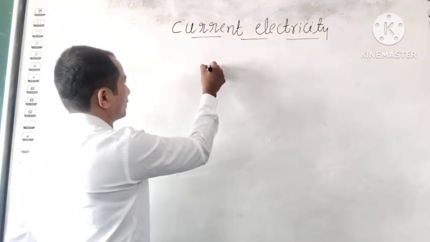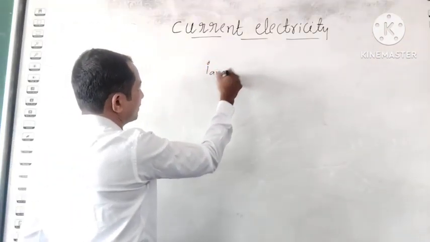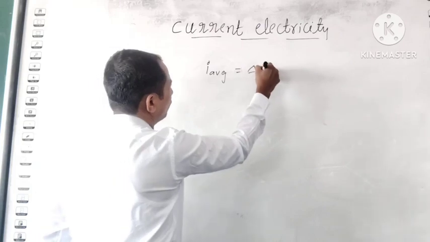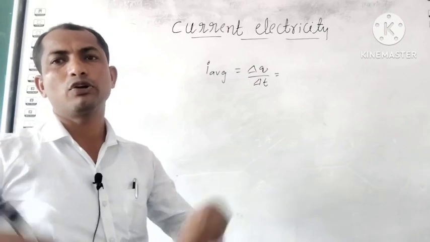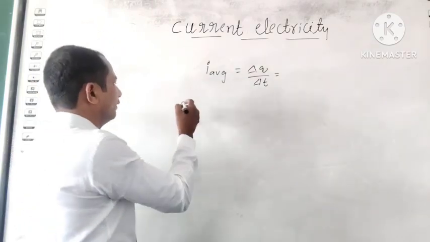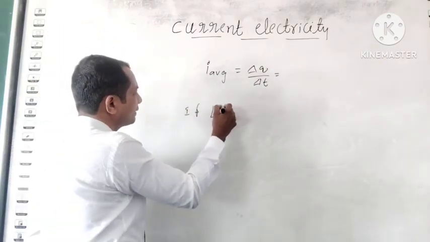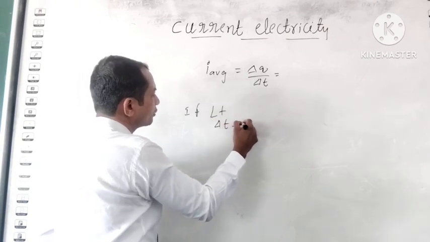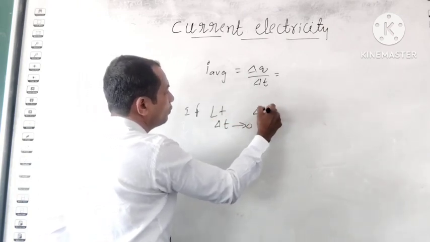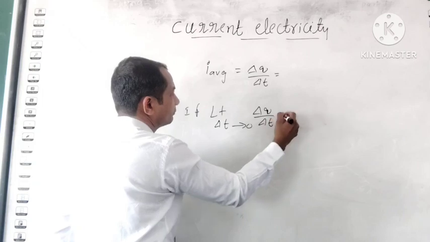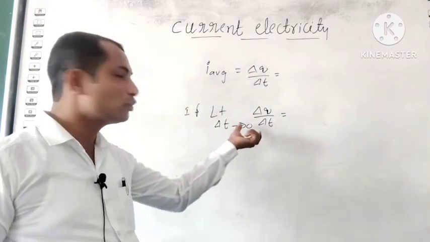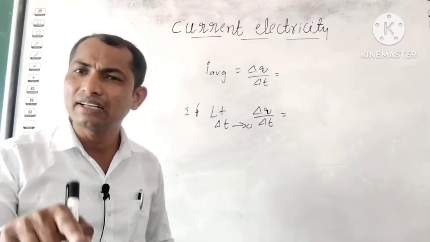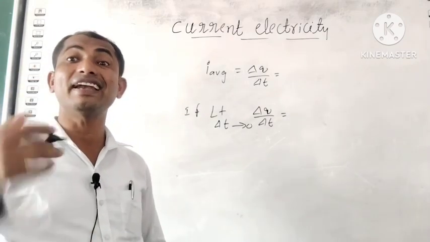That is I average current. I average is delta Q upon delta T, that is total charge upon total time. And if the limit delta T tends to 0, delta Q by delta T, when this time interval approaches 0, the average current converts into the instantaneous current.